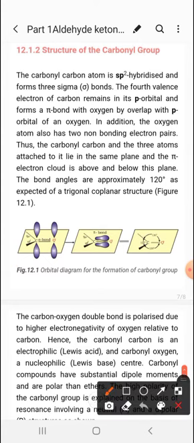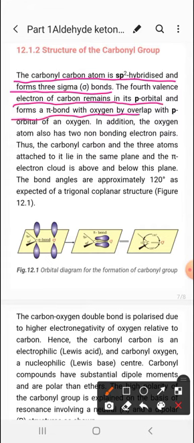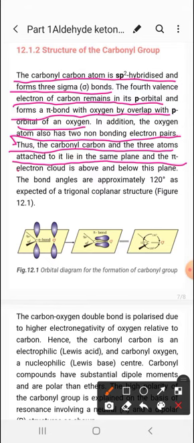Now next is the structure of carbonyl. The carbonyl carbon atom is sp2 hybridized and forms 3 sigma bonds, and the 4th valence electron of carbon remains in its p orbital and forms a pi bond with the oxygen by overlap with a p orbital of oxygen. In addition, the oxygen atom also has two non-bonding electron pairs, thus carbon and the three atoms attached to it lie in the same plane and the pi electron cloud is above and below this plane. The bond angles are approximately 120 degrees as expected of a trigonal coplanar structure.